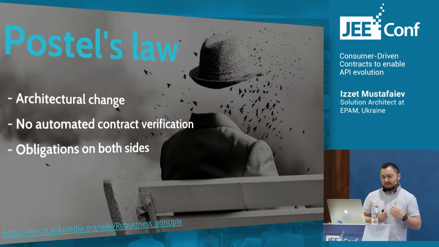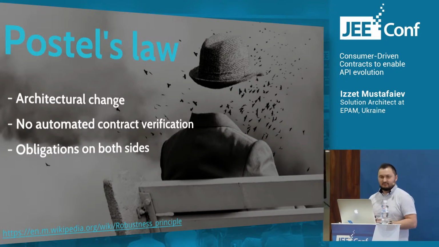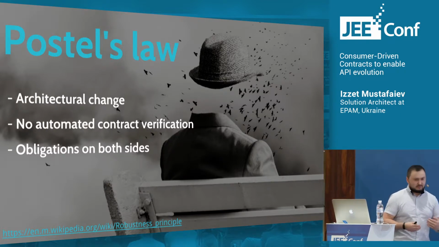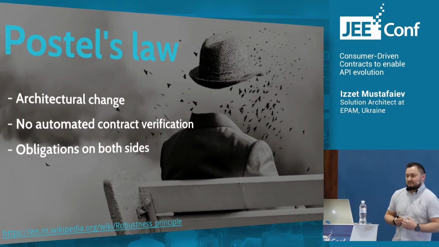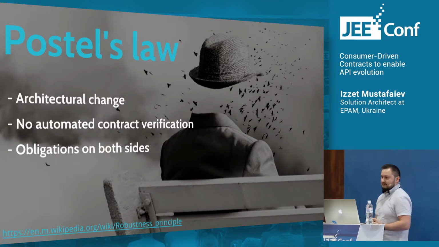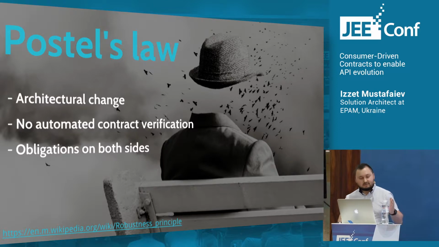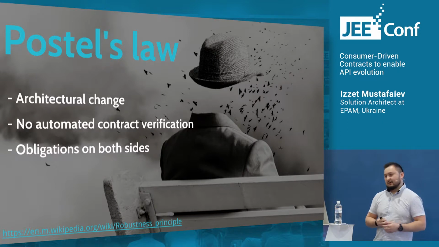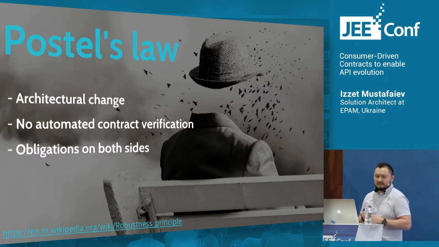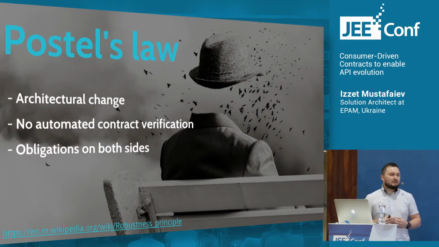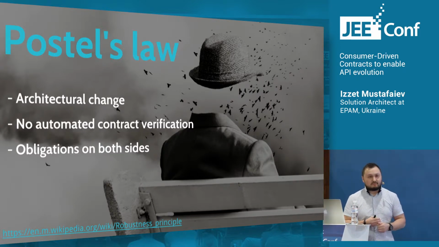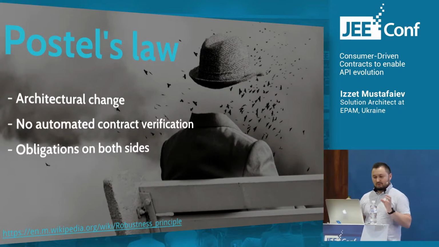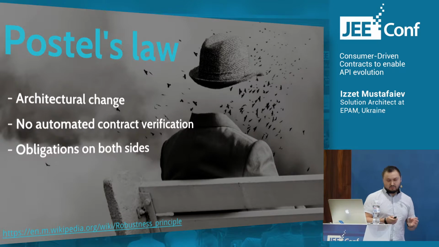But implementing this principle requires an architectural change for our application, because we need to implement it somehow. It also brings obligations for both sides, consumer and provider, because both sides should implement it somehow. And unfortunately, it doesn't provide automated possibilities for contract verification. So we cannot guarantee that two services can work together after some change was introduced.